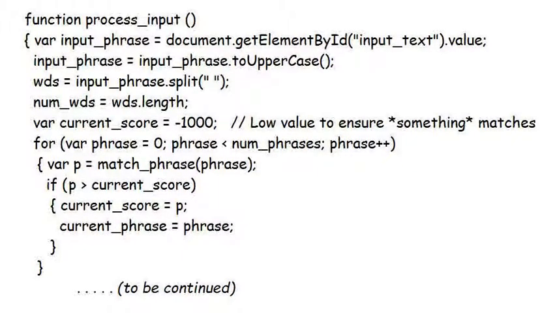The for loop goes through all the phrases, calling match phrase to determine the match score. If the score is greater than the current best value, then that becomes the new current best, and the index of that phrase in the list is stored in variable current phrase. We will be using that value later on to construct the correct response.